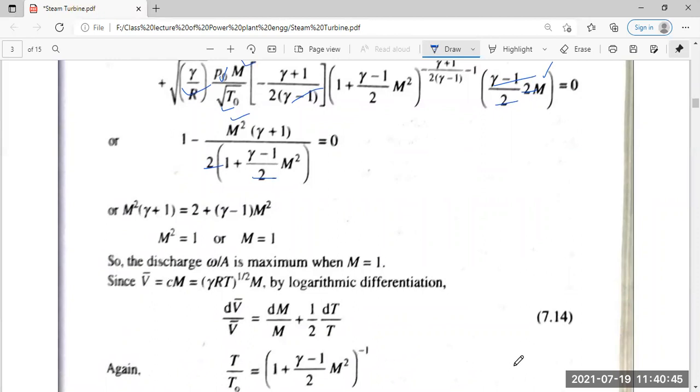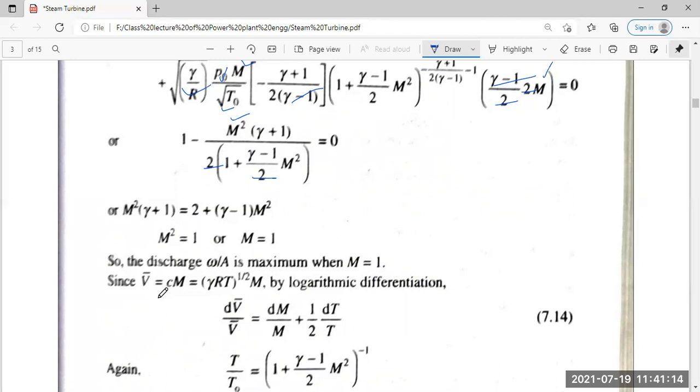Now, next question: velocity v is equal to c into m, the velocity of sound multiplied by the Mach number, where c is equal to gamma RT to the power half, or square root. So what we have is dv by v equals dm by m plus half dt by t.